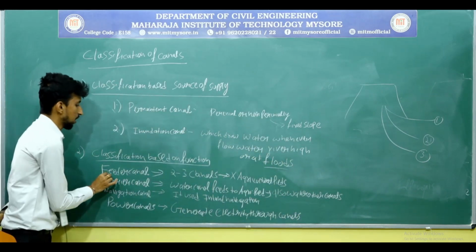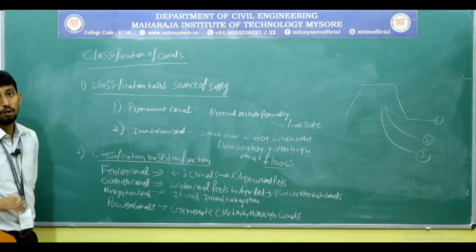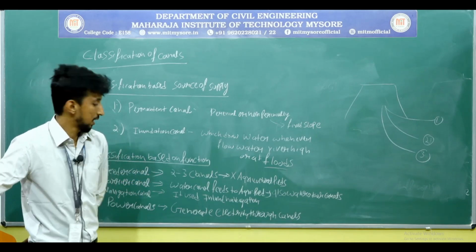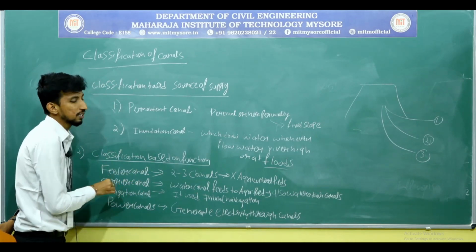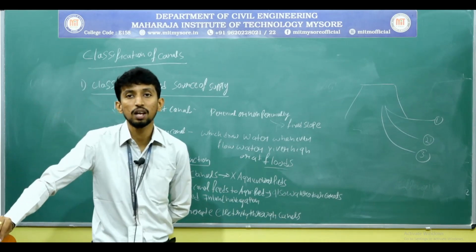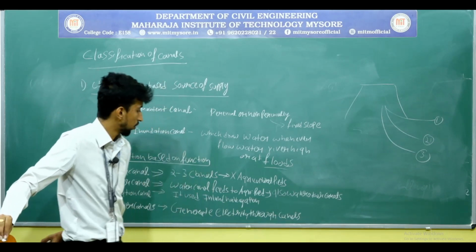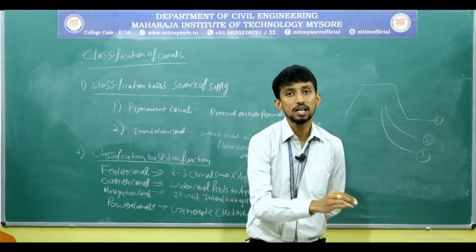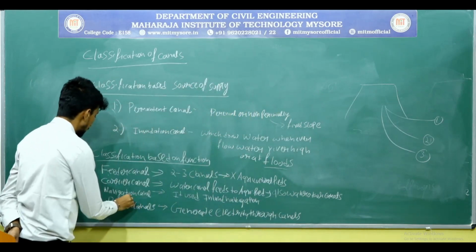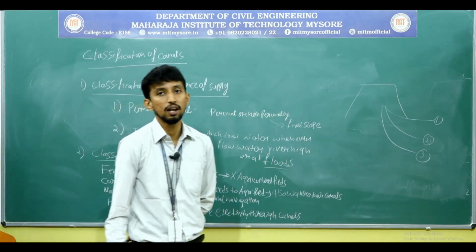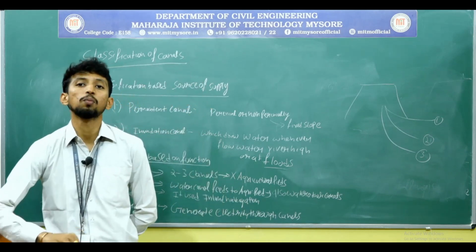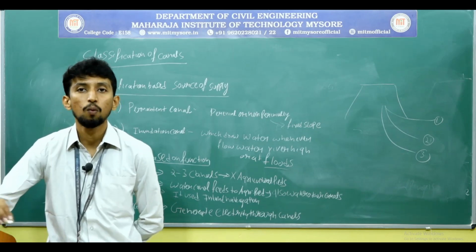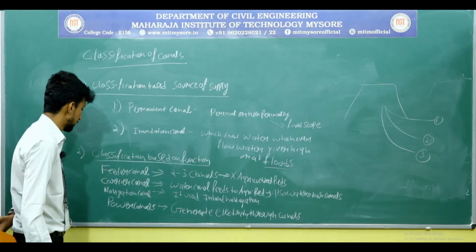The first one is feeder canal. What is feeder canal? Feeder canal feeds the water from reservoir to 2 to 3 main canals. What is carrier canals? Carrier canals feed the water to the agriculture fields and also supply water to other canals or other channels. The third one is navigation canal. Here the canal can be used as one of the modes of transportation from one place to another place.